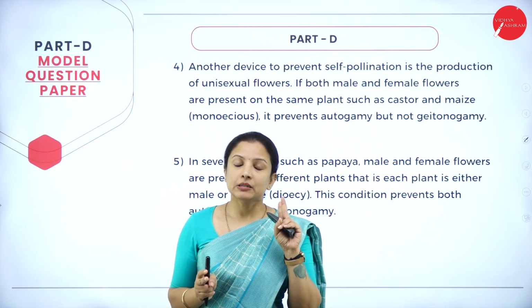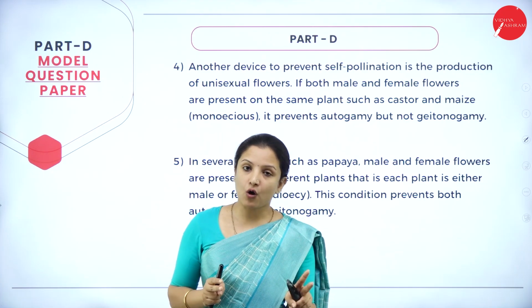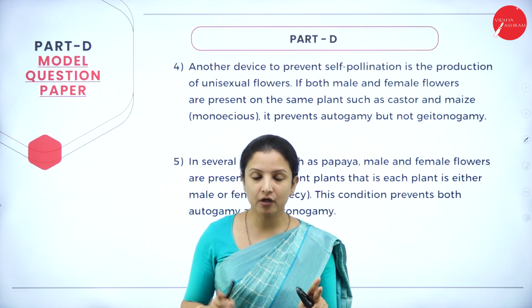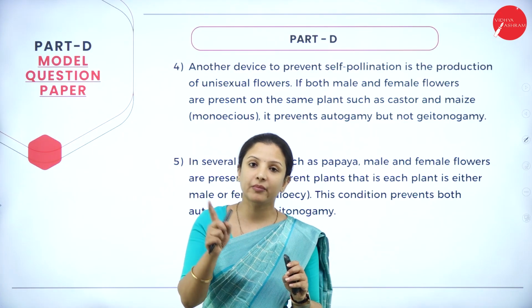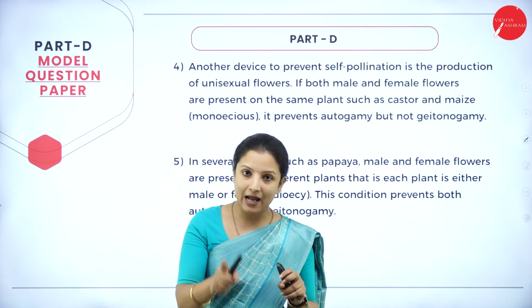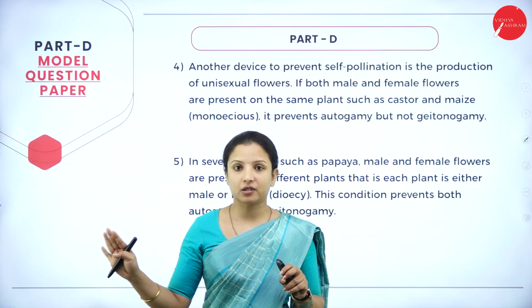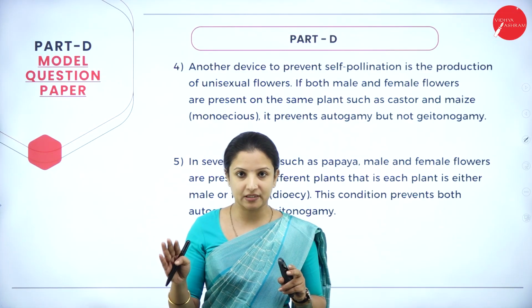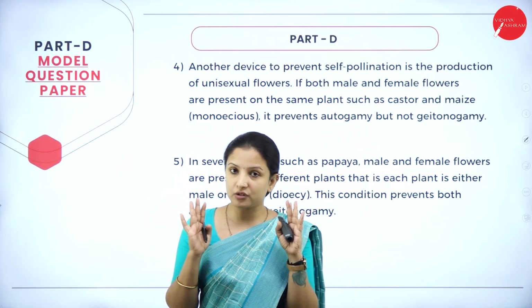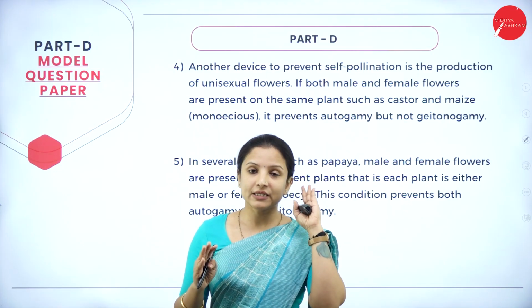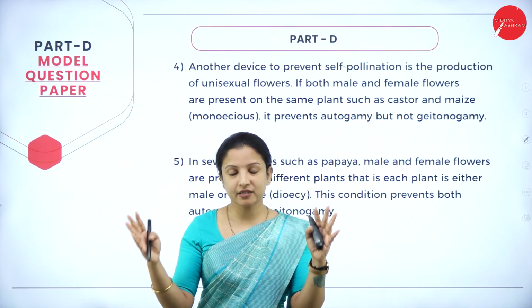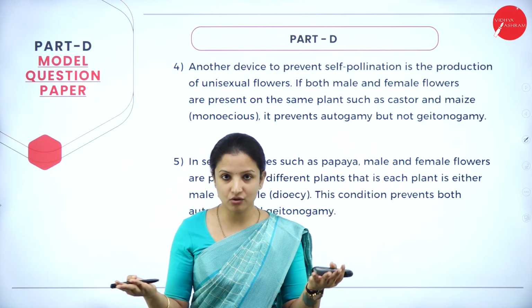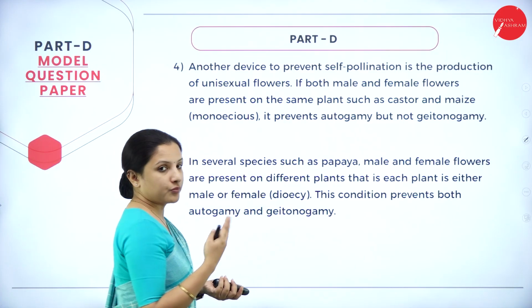Bisexual means the male and the female reproductive organ will be present in the same flower. Unisexual means either the male reproductive organ, that is the anther, will be present, or the female reproductive organ, the gynoecium, will be present. Now here, because it is a unisexual plant, only the male plant and the female plant will be there. So obviously cross-pollination needs to happen. That is one of the outbreeding devices.